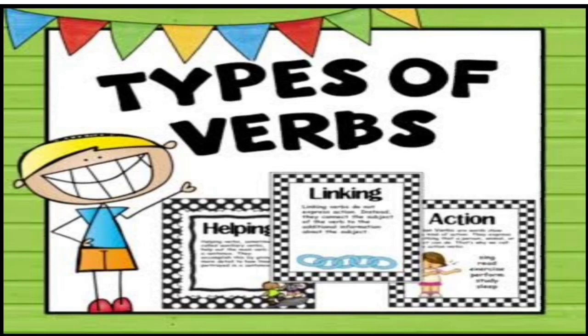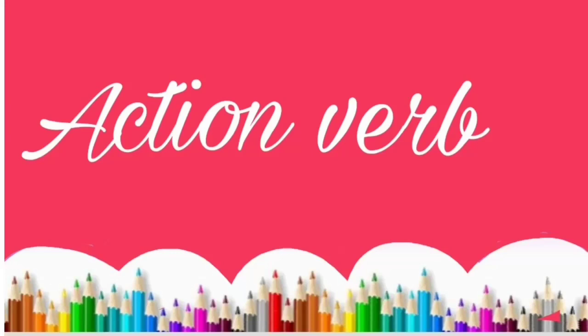Types of verb. So I mentioned here three types of verb. First is helping verb, second is linking verb, and third is action verb. So first is action verb.